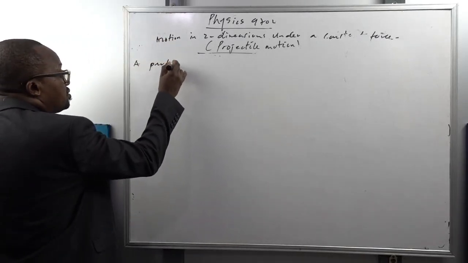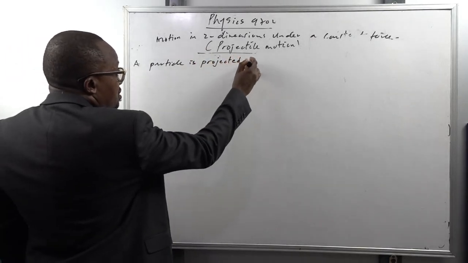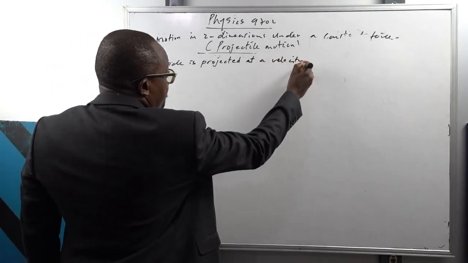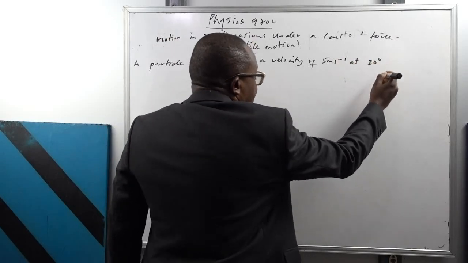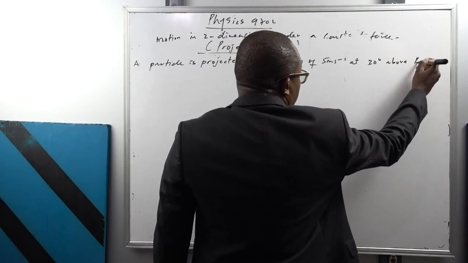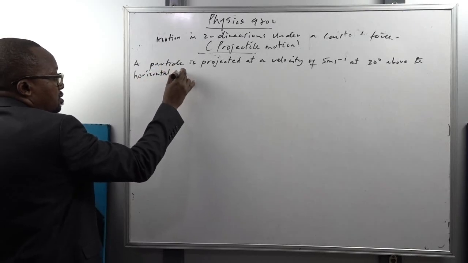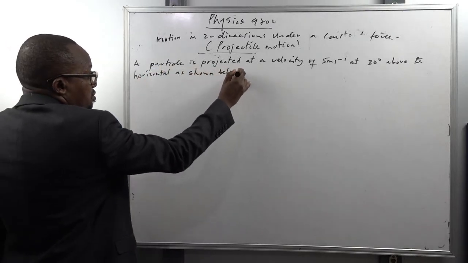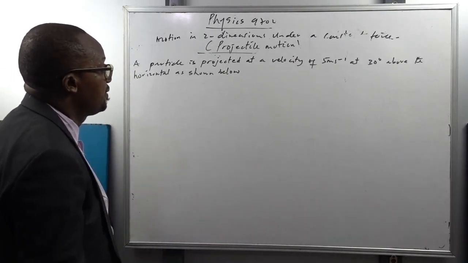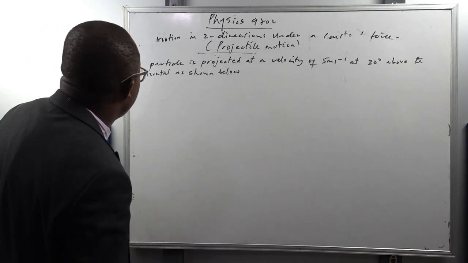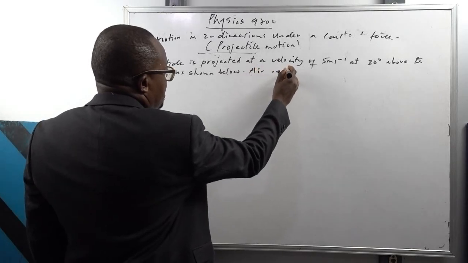A particle is projected at a velocity of 5 meters per second at 30 degrees above the horizontal, as shown below. Okay? Air resistance is negligible.